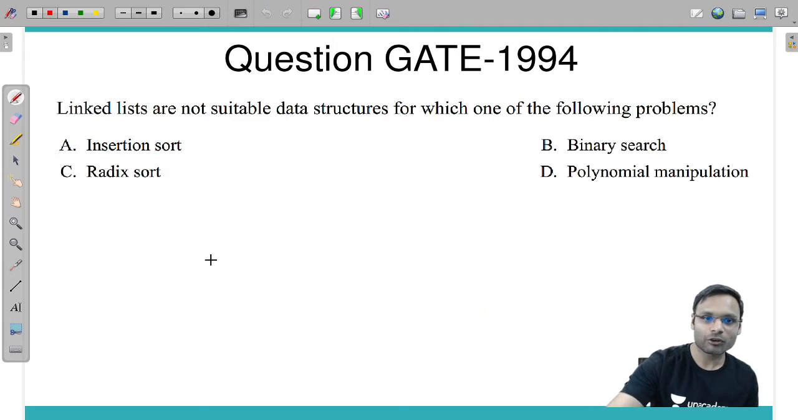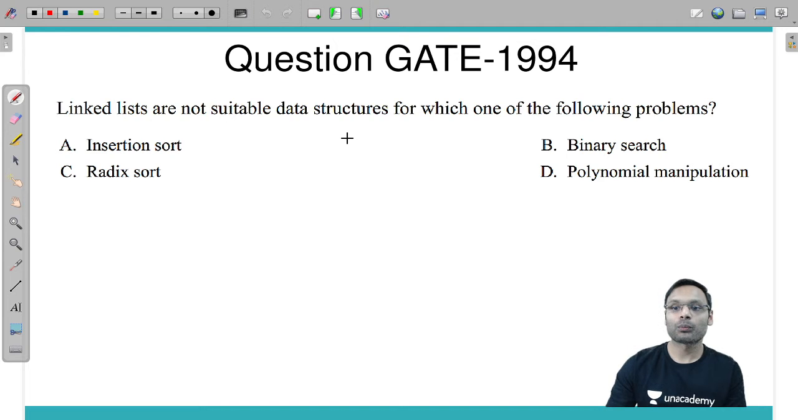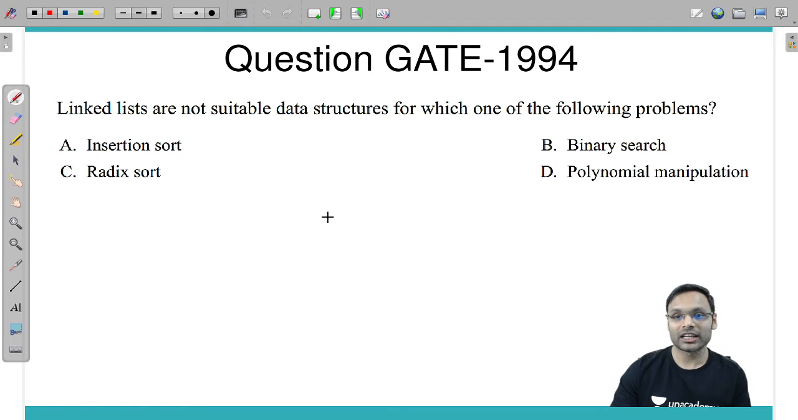Here it is in front of your screen. Very, very simple. Linked lists are not suitable data structures for which of the following problems? And I should go with the answer binary search. Why not for binary search?